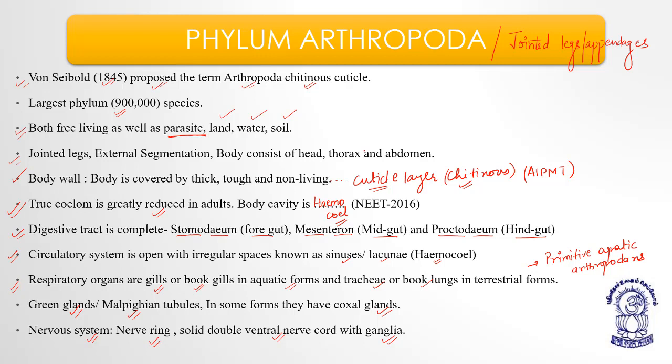The nervous system is the same as that of Annelidans, meaning they have a nerve ring, they have a solid double ventral nerve cord, okay, and that nerve cord basically terminates in the form of ganglia at the anterior-most part of the body, okay.